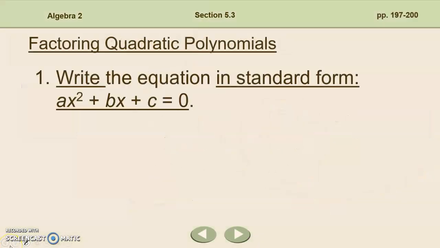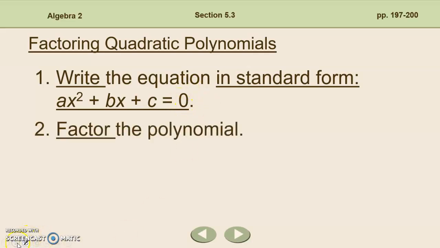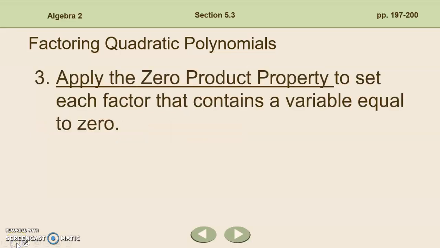When factoring quadratic polynomials, here are our steps again. First, write the equation in standard form, ax squared plus bx plus c equals 0. So our exponents are in descending order and the whole equation is set to 0. Then, factor the polynomial, using the tips and tricks that we learned in the previous lesson. After we've done that, we're going to apply the zero product property.